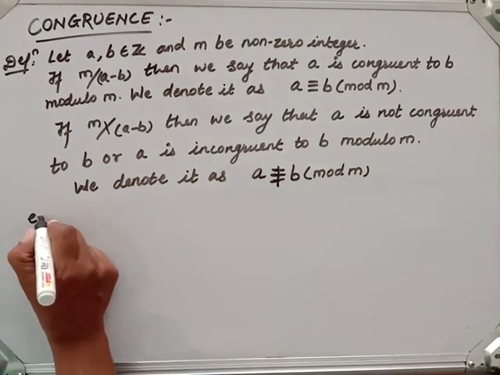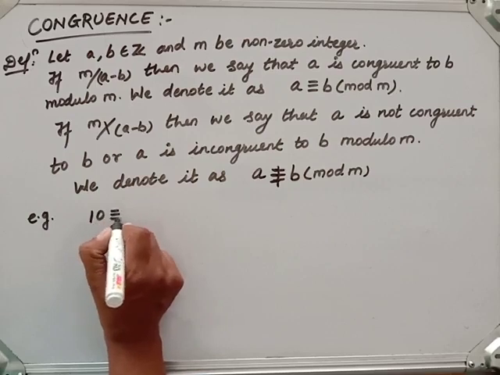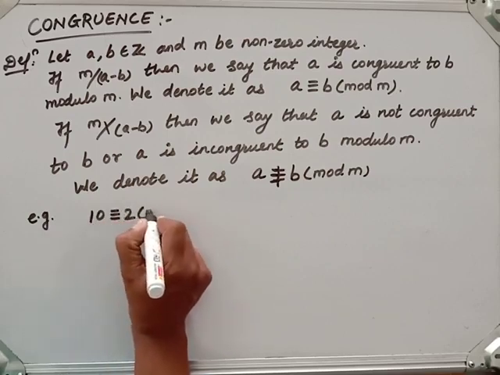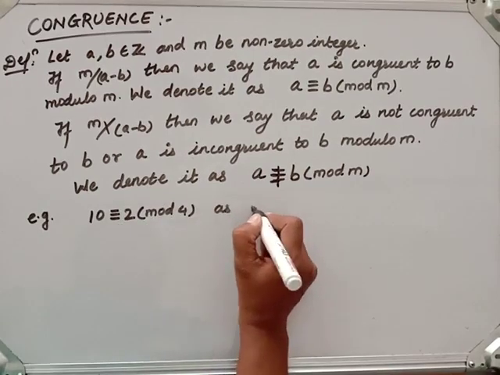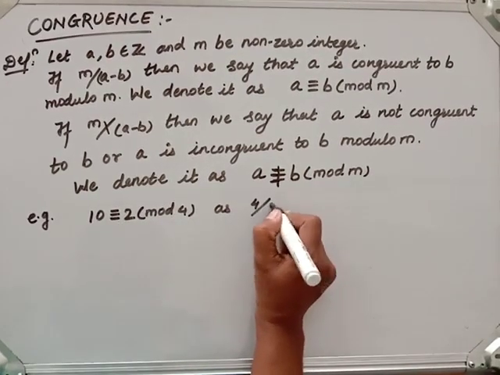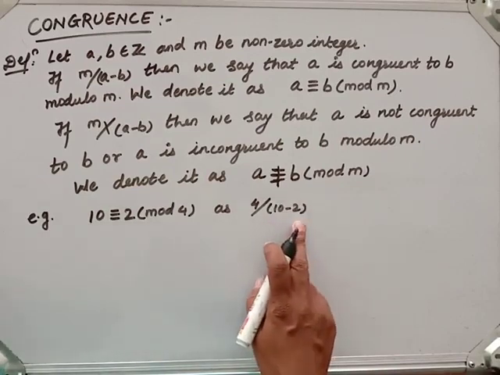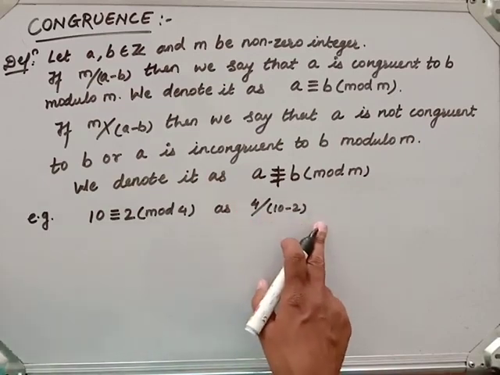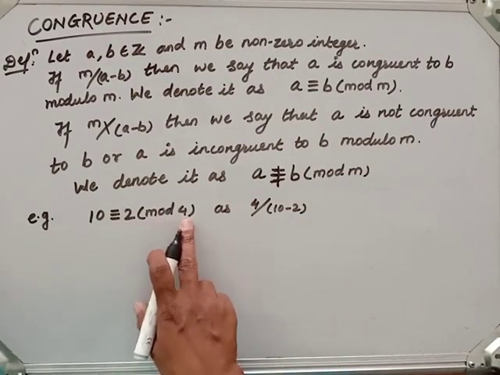Now let me take an example here. 10 is congruent to 2 modulo 4, as 4 divides 10 minus 2. How much is 10 minus 2? 8. 4 divides 8, so 10 is congruent to 2 modulo 4.